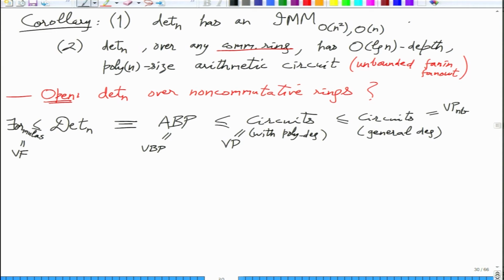So these are basically polynomial families indexed by the number of variables n, for which there are ABPs of size poly n. So these are classes of polynomial families: VF, VBP, VP, and VPNB. We have some understanding of how they compare and how powerful they are.